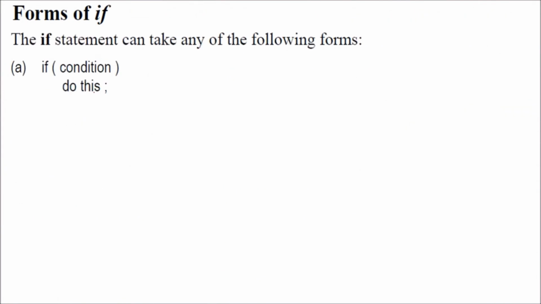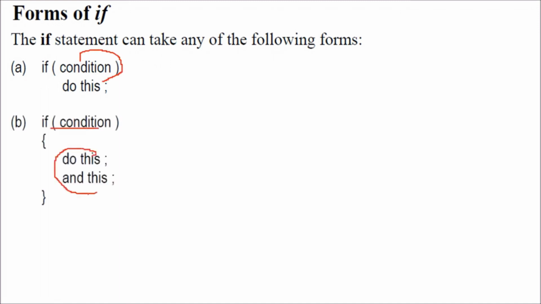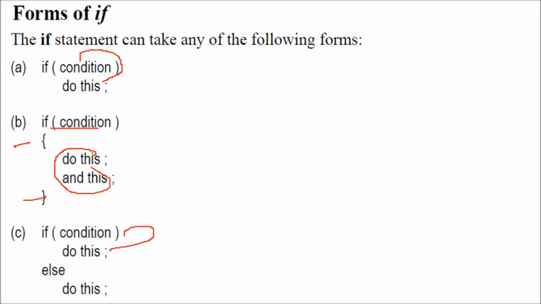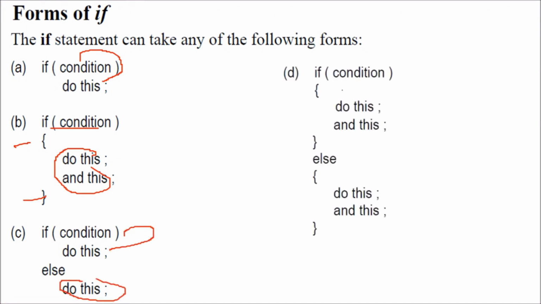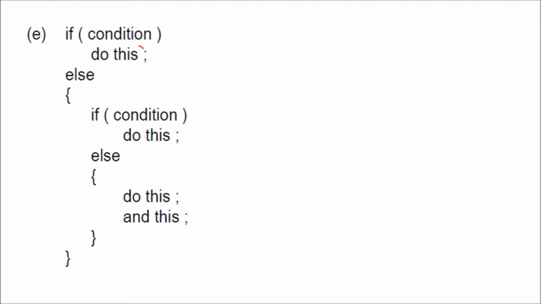Forms of if. There are certain forms of if. The if statement does not take only one form, it has multiple forms. Like if condition, just put one line. If the condition is true and you want multiple lines, put them inside the braces. If condition is true, then you do this. Otherwise the condition is false, then you write it below else. If condition is true, you do this, else you do this. You can have multiple lines below if, multiple lines below your else. If the condition is true, you do this, something you have to do, one line if you want to write.